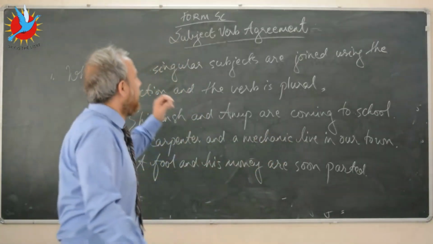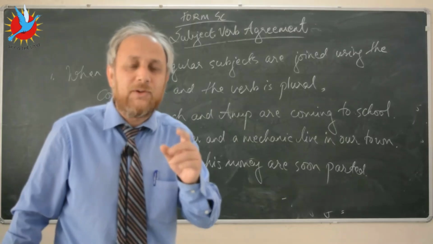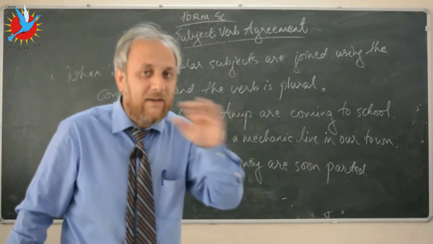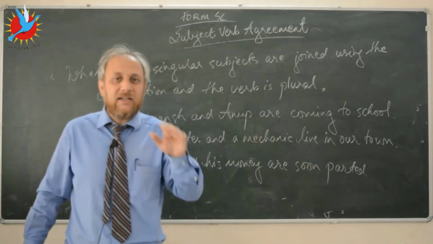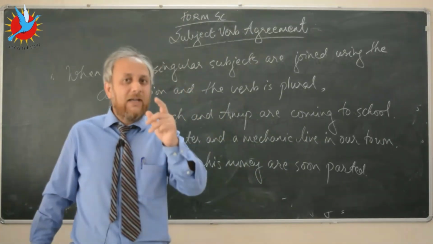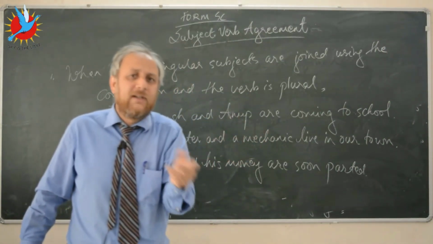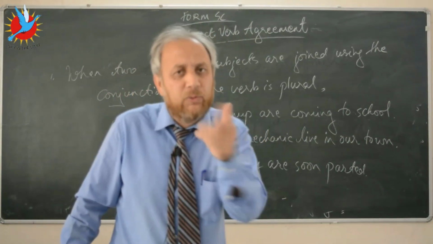So now kids, one thing I want you to remember is, if you want to be good with subject verb agreement, the first thing you have to do is find the subject. Once you find the subject, you have to figure out the number of the subject, and then accordingly figure out which form of the verb to use. Either you use the singular form of the verb or you use the plural form of the verb.